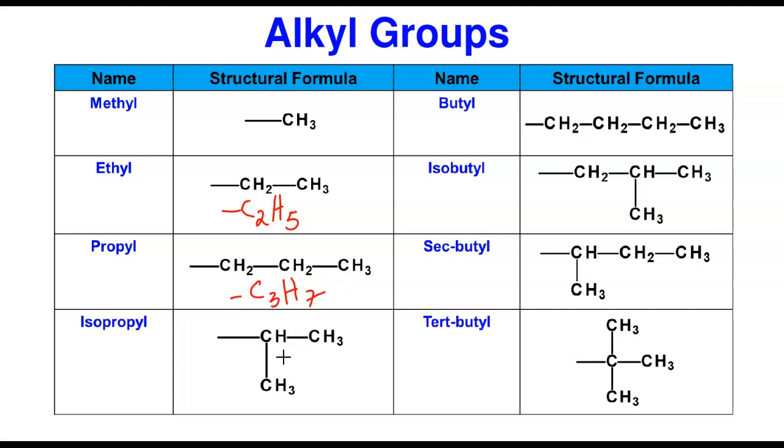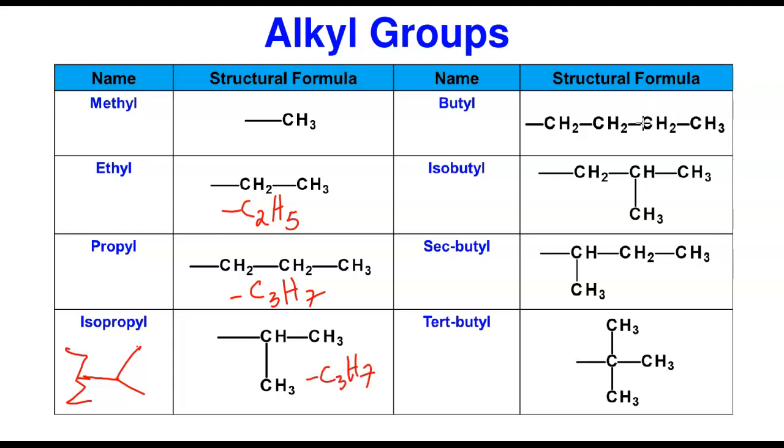I'm going to show you the shortcut in the page I looked at before this. So we're going to get to that place. In the preceding page, I have the shortcuts there. So this is propyl. In fact, if you want to draw propyl, it looks this way. You're going to attach it to something and just put it this way. This is propyl. So assuming you attach it from a long chain, this is 1, 2, 3. This is propyl here. And then this is butyl. Butyl is 4. Again, propyl will always have the same formula here.